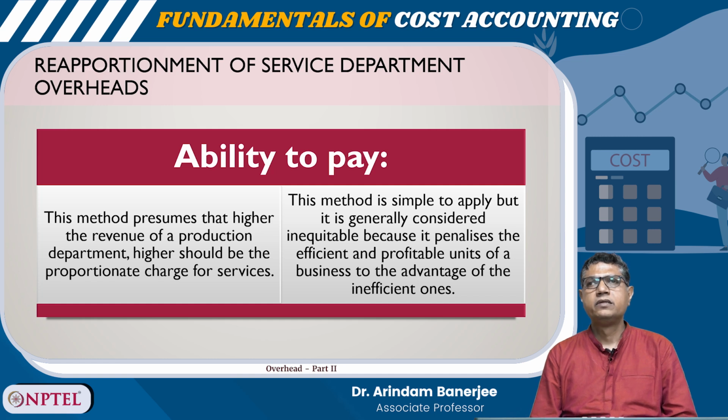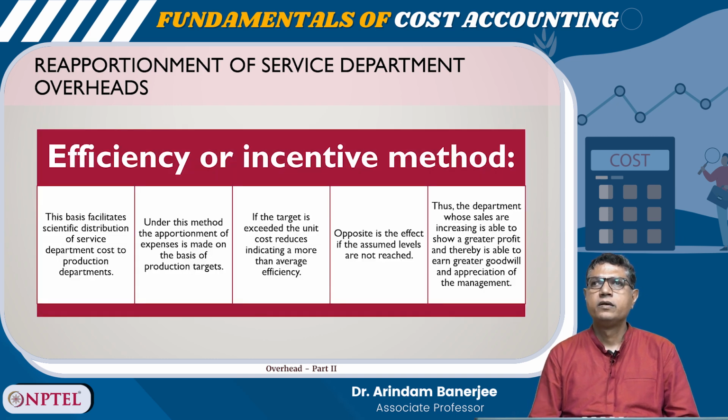Ability to pay: this method presumes that the higher the revenue of the production department, the higher should be the proportionate charge for services. This method is simple to apply, but it is generally considered inequitable because it penalizes the efficient and profitable units of a business to the advantage of the inefficient ones.